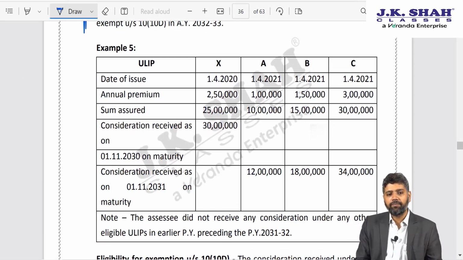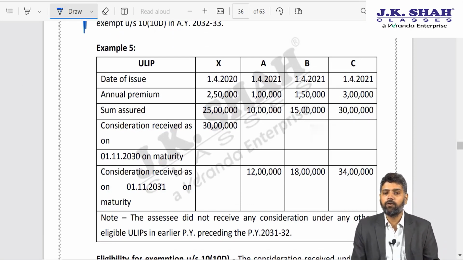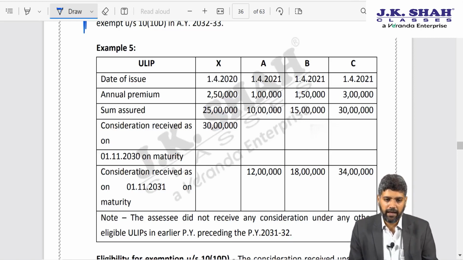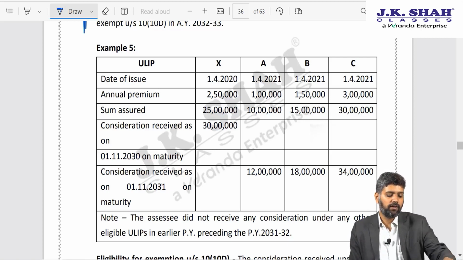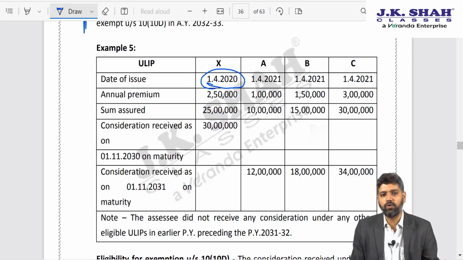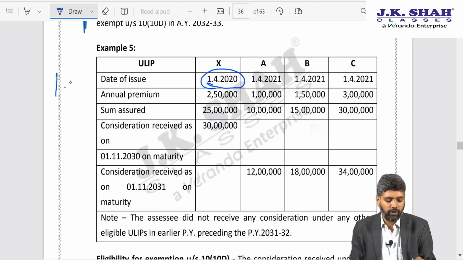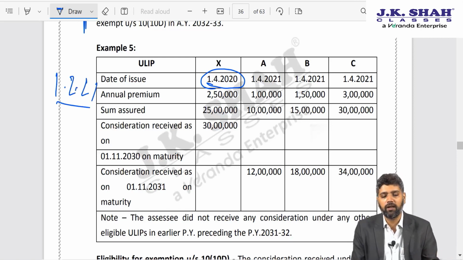Example number 5. Now you see there are 4 policies: policy X, policy A, policy B and policy C. You know, in examination conditions, one of the things which always happens is we don't read the question properly. Over here, please observe that X has been issued on 1st April 2020. That is before 1st February 2021. The amendment does not apply for policy X.